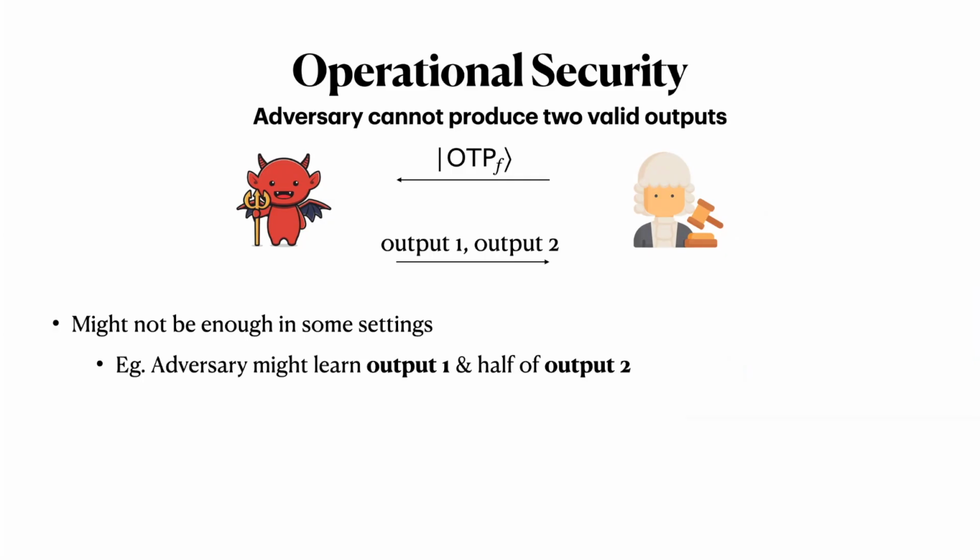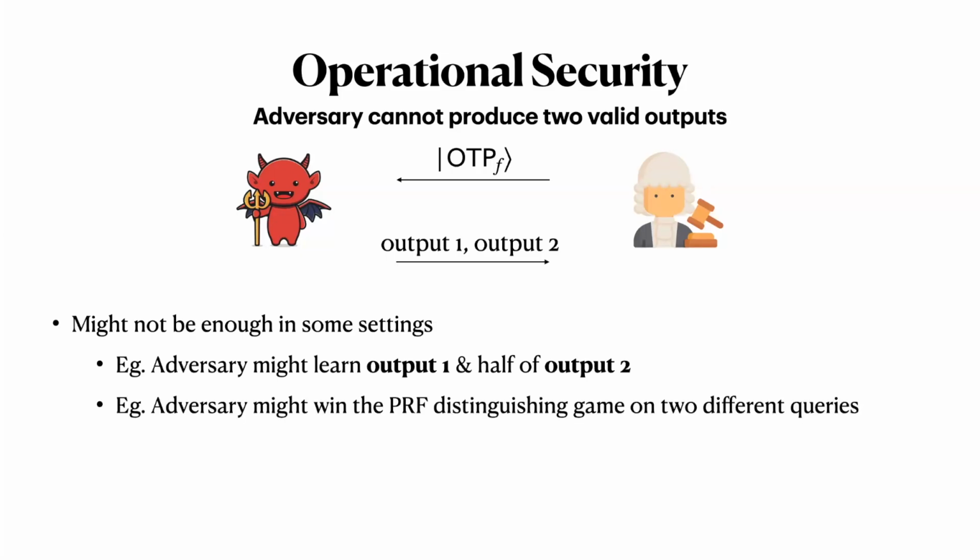For example, it might be possible for the adversary to learn all of one output and half of another output. This is not ruled out by the operational security definition, but in many applications, this would represent a significant breach of security. Additionally, we might want our program to satisfy some indistinguishability property, like for a pseudo-random function. And again, the operational security definition doesn't provide meaningful security in this setting because operational security only says the adversary can't learn two complete outputs.